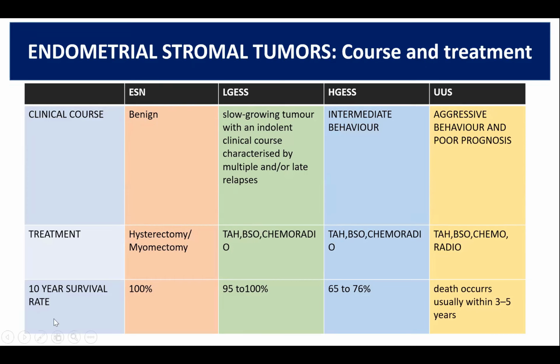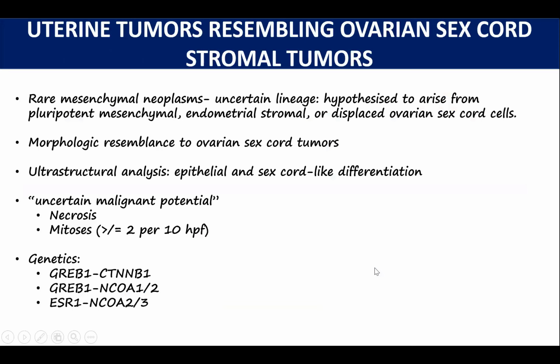The survival rate decreases as we move from low-grade endometrial stromal sarcomas to undifferentiated type. Low-grade endometrial stromal sarcomas have 95 to 100% 10-year survival rate, which drops to 65 to 76% for high-grade tumors, while undifferentiated uterine sarcomas are very aggressive with poor prognosis. So in these tumors, death usually occurs within 3 to 5 years.